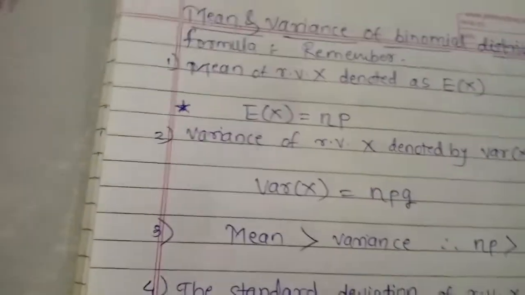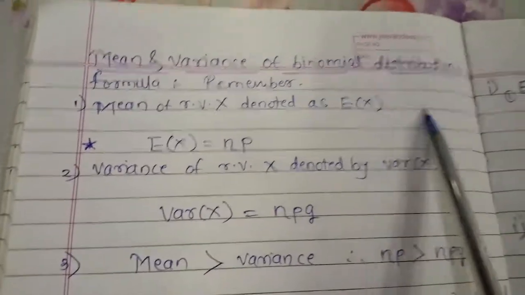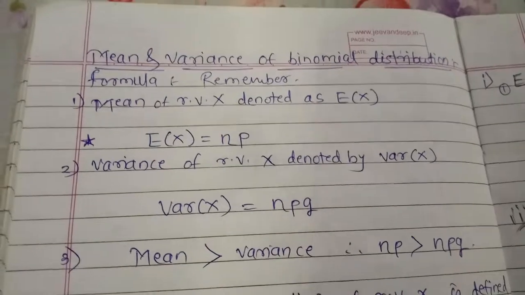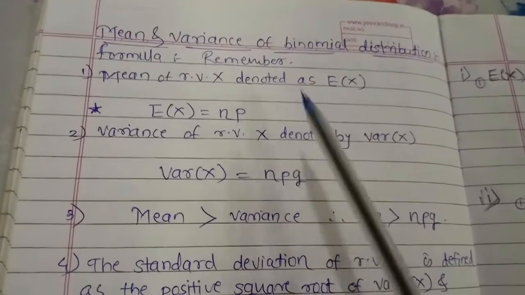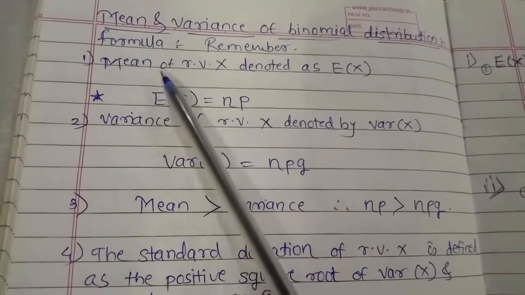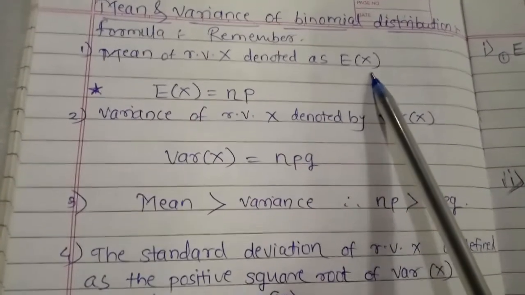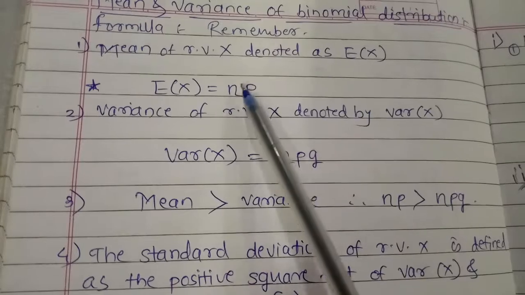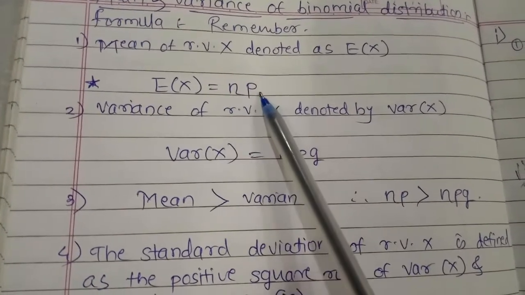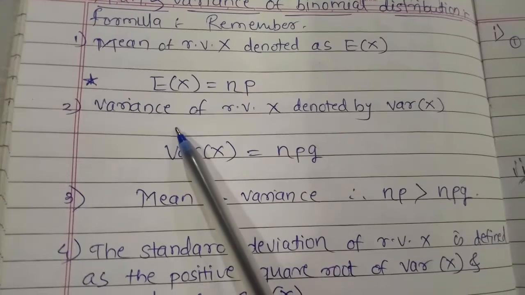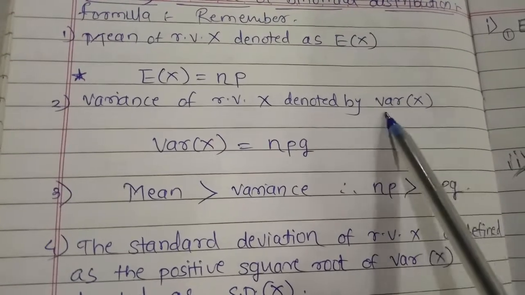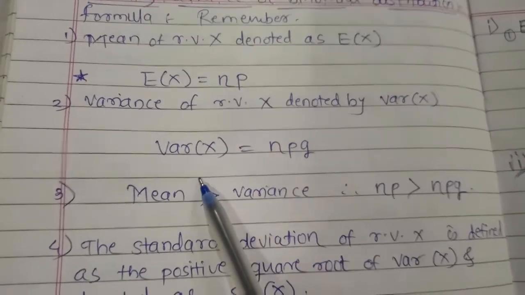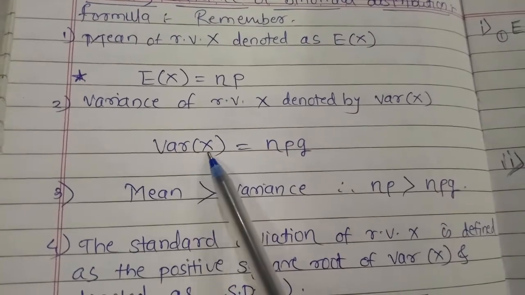Now we are going to learn the next concept of this chapter, and the last concept, that is mean and variance of the binomial distribution. And for this we have to remember the following formulas. It is a very simple concept. So the first formula, that is the mean of the random variable x. Mean of random variable x is denoted as E of x, and the formula for finding the mean is E of x is equal to n into p. Next, the second formula, that is variance of random variable x, is denoted by Var of x, and the formula for finding the variance is Var of x is equal to npq.